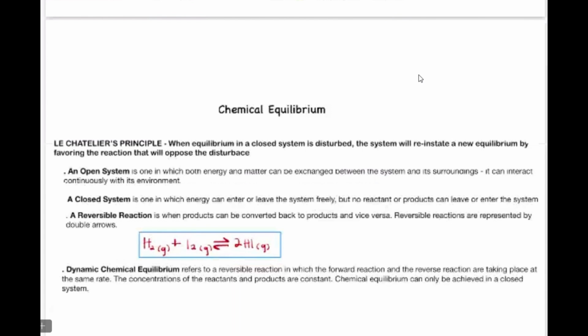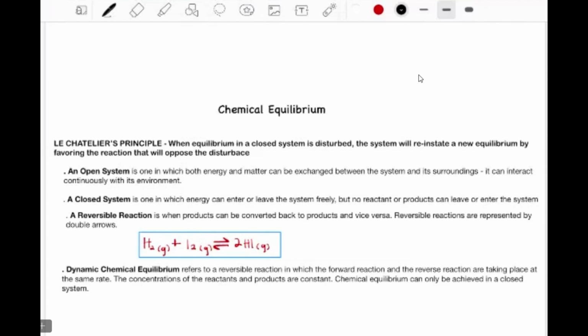So let's talk about the scientist Le Chatelier. Le Chatelier came with a principle, and he said when equilibrium in a closed system is disturbed, the system will reinstate a new equilibrium by favoring the reaction that will oppose the disturbance. So we are talking about Le Chatelier. Le Chatelier said when the equilibrium in a closed system is disturbed, the system will reinstate a new equilibrium by favoring the reaction that will oppose the disturbance.